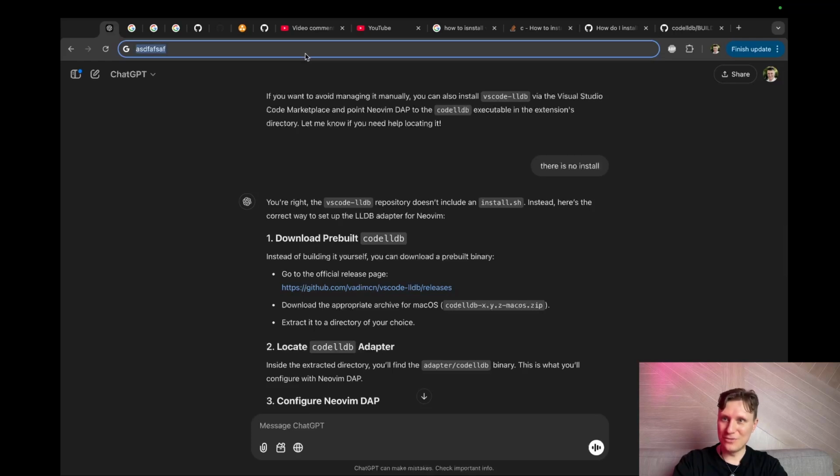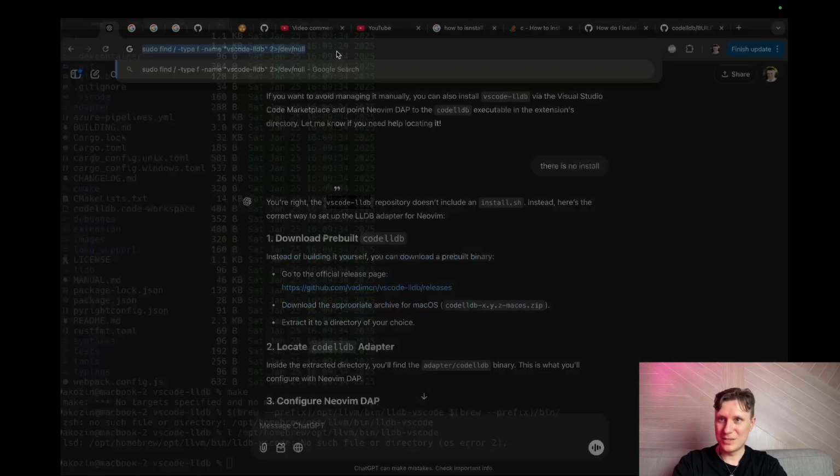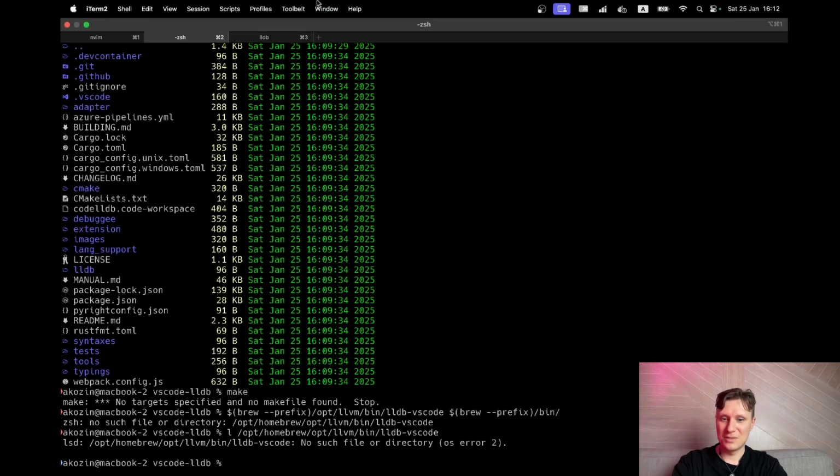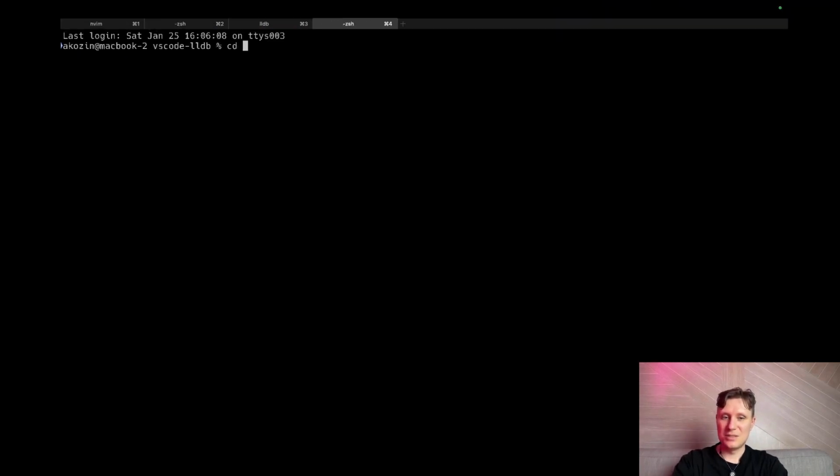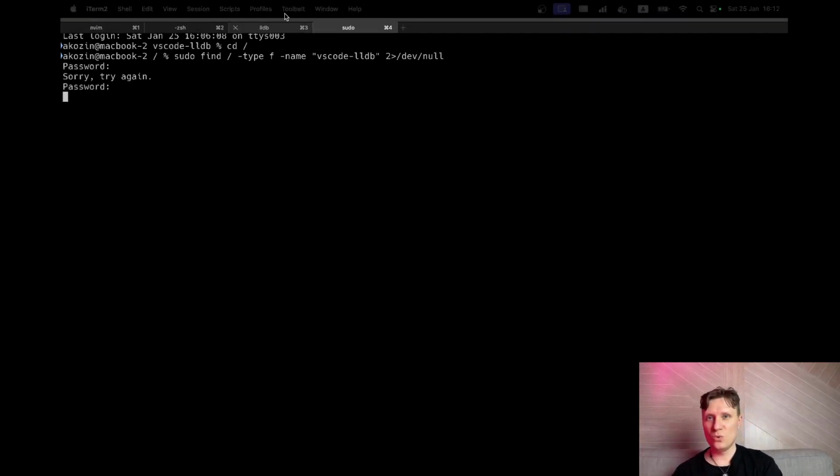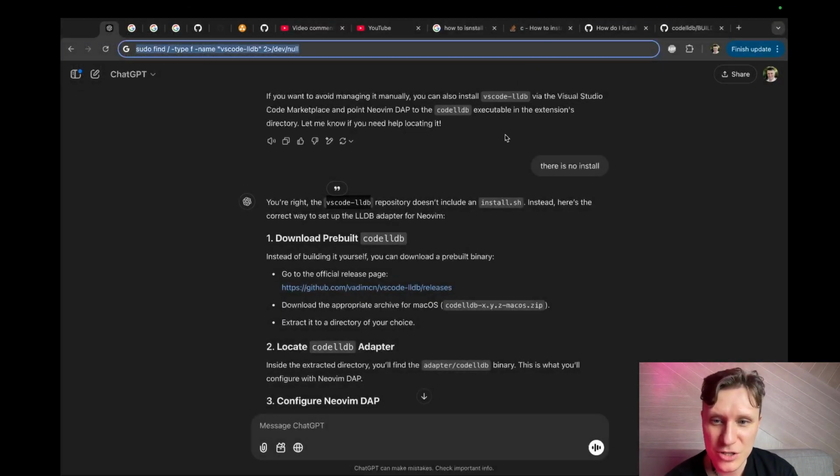As usual, it's very hard. I just want my debugger. Please. Let's do this, sudo find. Okay. My password. I know my password. So while it's searching, let's search something.